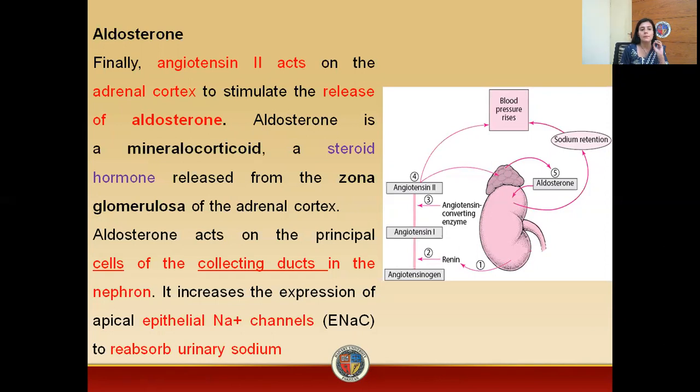Now, this angiotensin 2 will then act on the adrenal cortex. This adrenal cortex will release a hormone that is a mineralocorticoid, a steroid hormone. The name of this hormone is aldosterone. Here this figure is representing that this angiotensin 2 is acting on the adrenal medulla, and now this adrenal medulla is releasing aldosterone. So which part of the adrenal medulla is actually releasing this aldosterone?